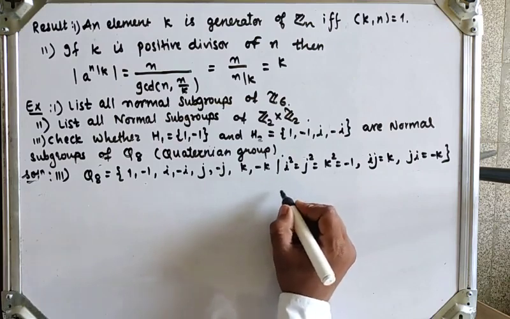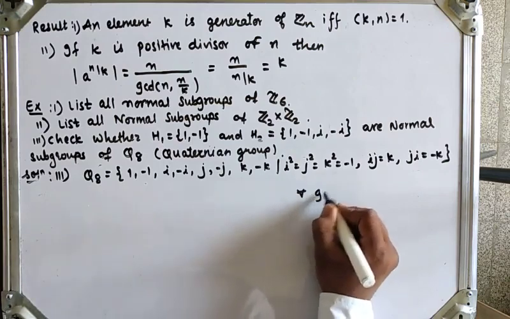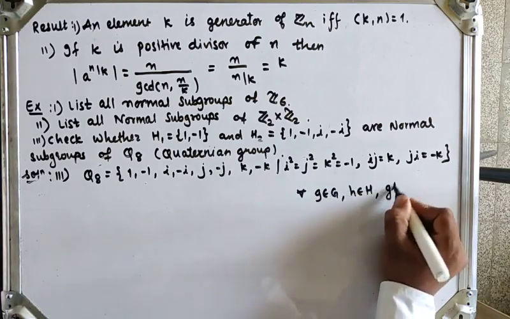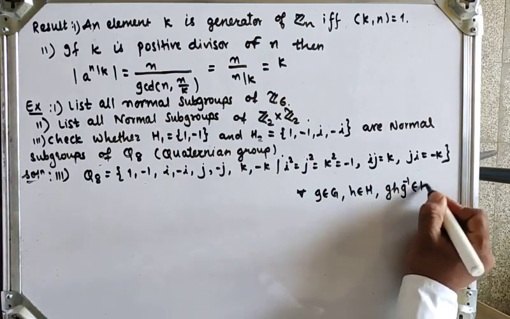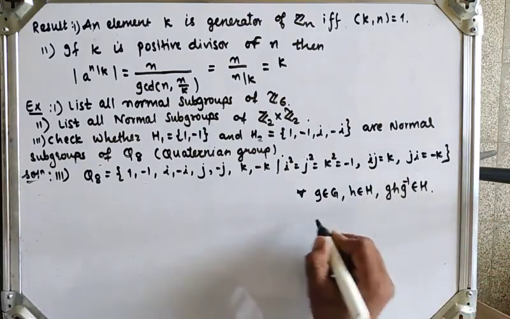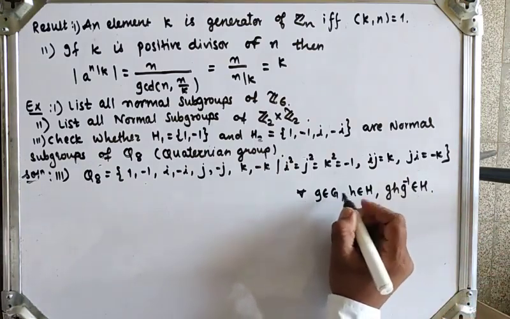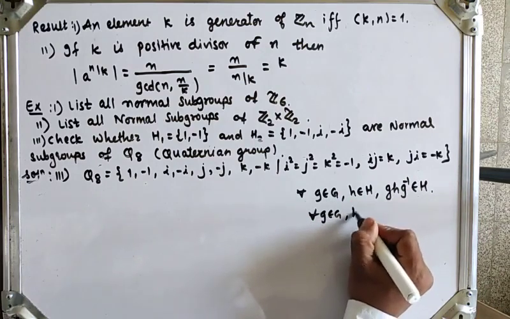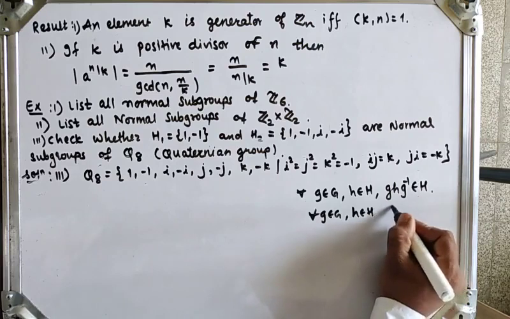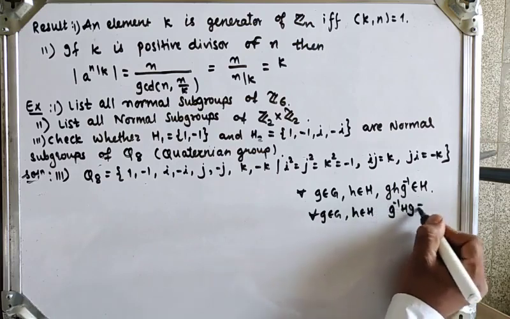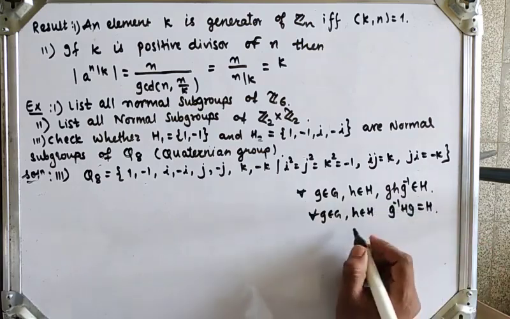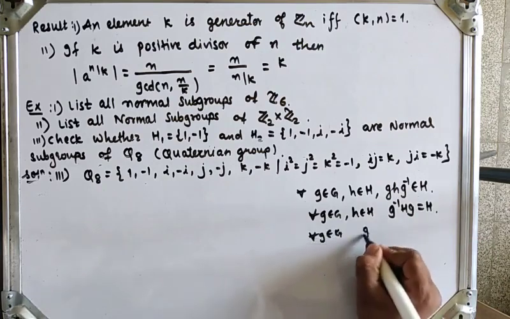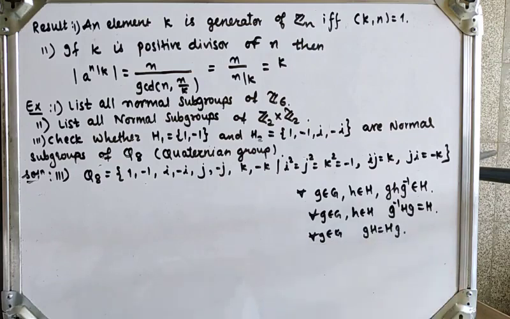First property is to check for all g belongs to G and h belongs to H, g h g inverse belongs to H. Or you can check the second property, which is for all g belongs to G and h belongs to H, g inverse h g is equal to H, and you can check for all g belongs to G, gH is equal to Hg.